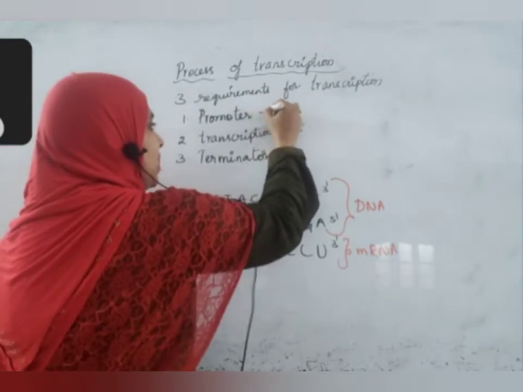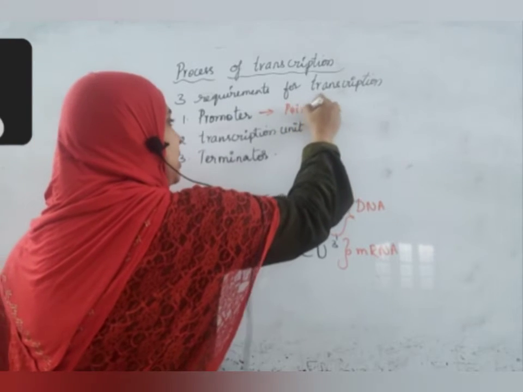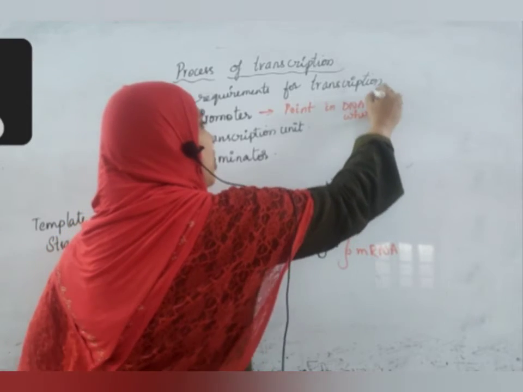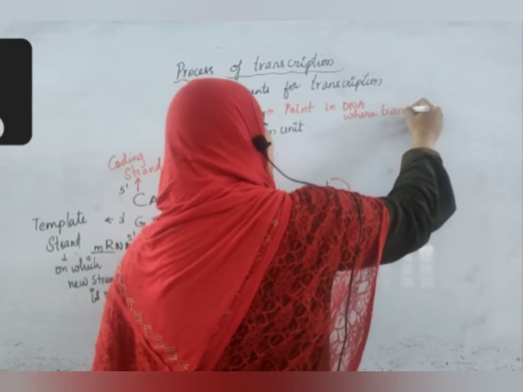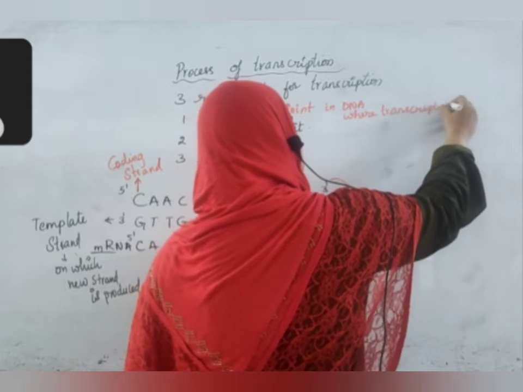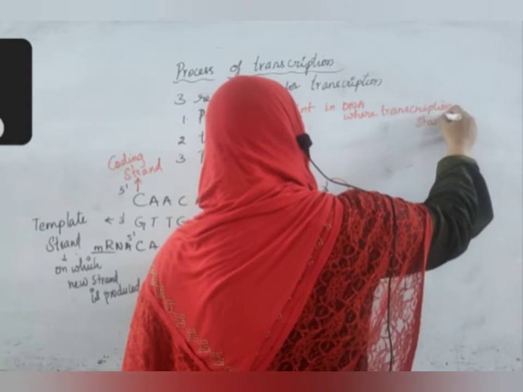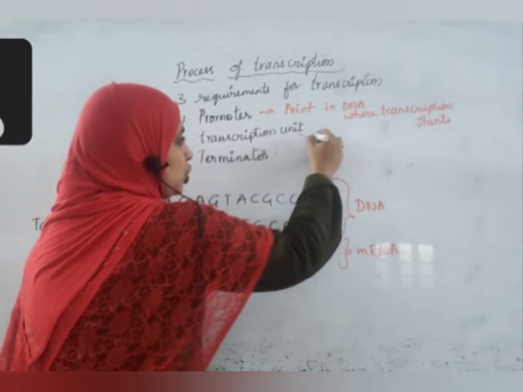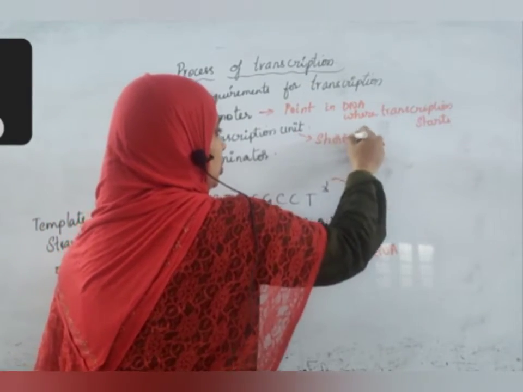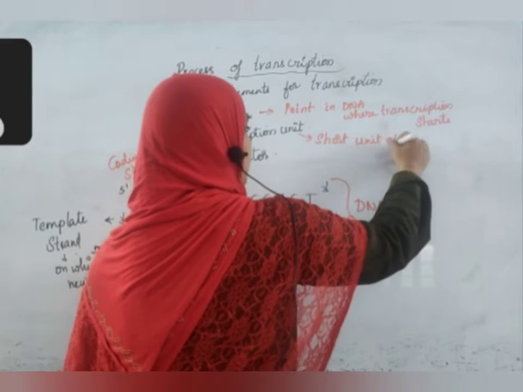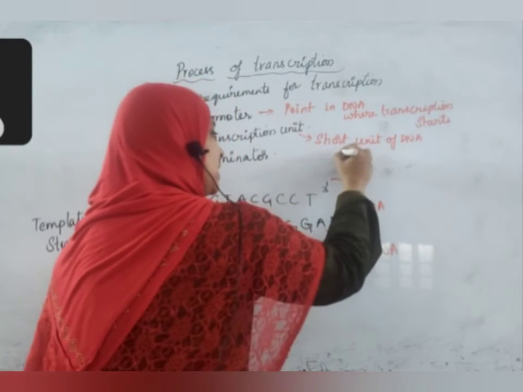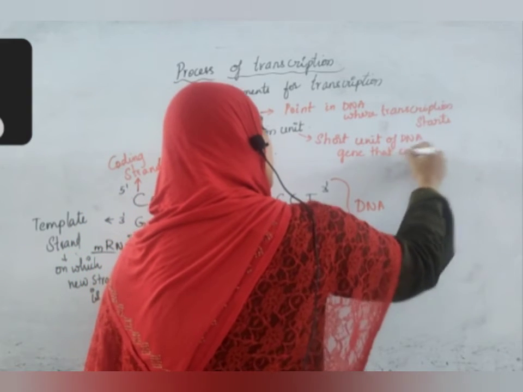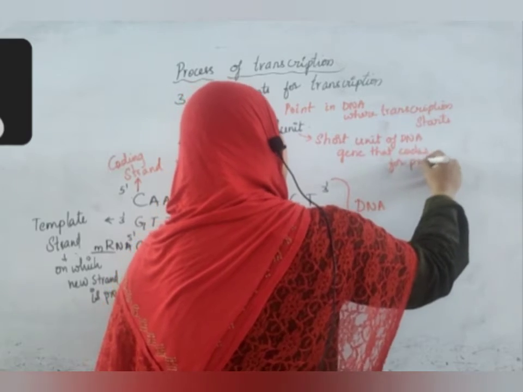Promoter is a point in DNA where transcription starts. Transcription unit is a short unit of DNA, or simply you can say a gene that codes for protein.